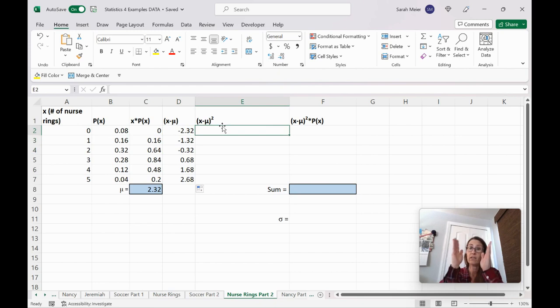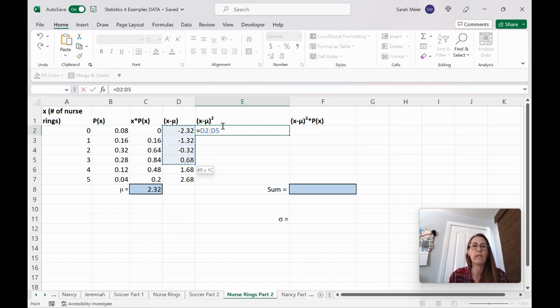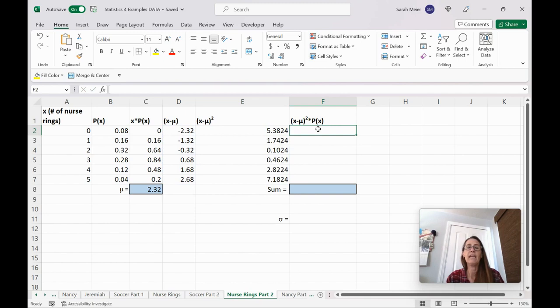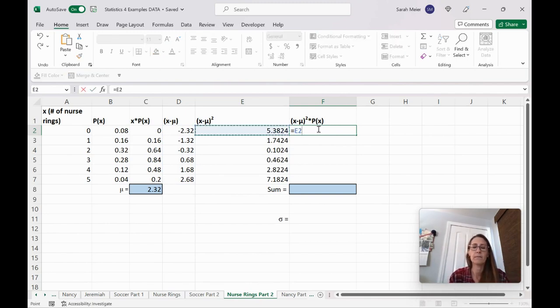Remember, the next step is to square that column, all those differences. So we're going to go over here. We can highlight the whole thing, use the caret, raise it to the second power. I'm going to take all of those squares and multiply them by their probabilities. I'll do this one. Take that times the probability.